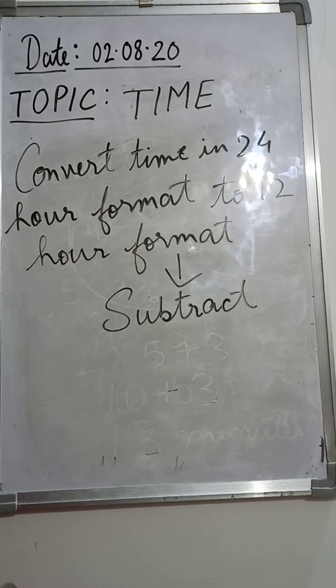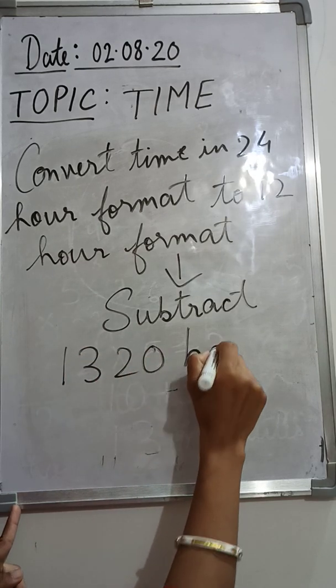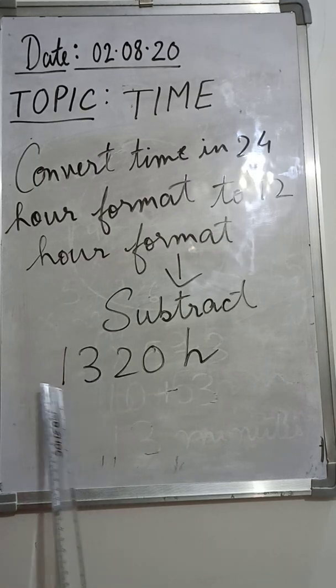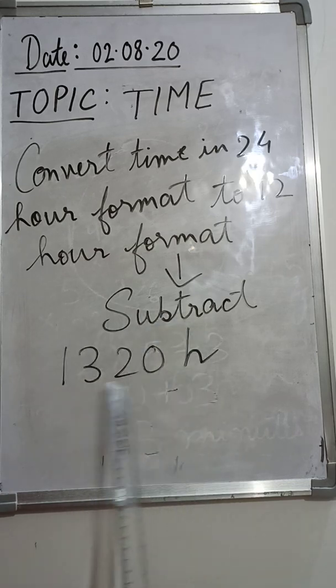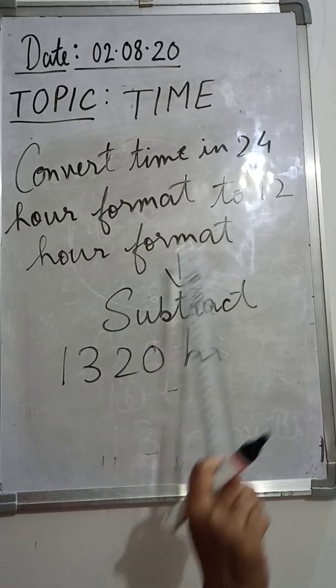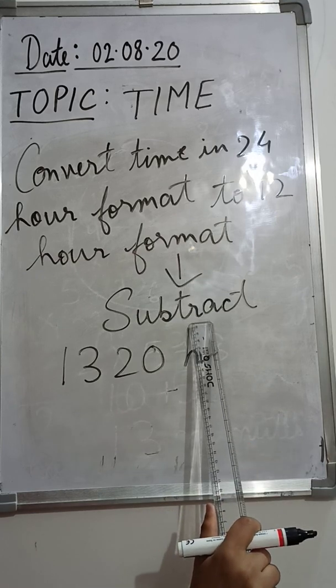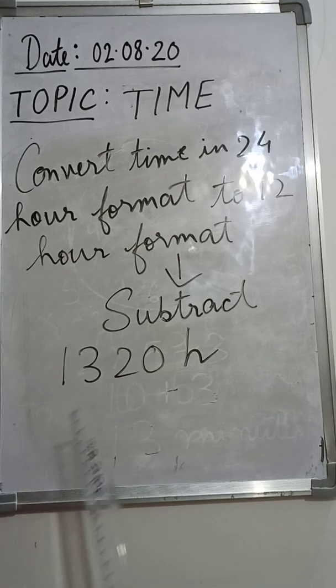Okay. So suppose your time is given as 13:20 hours. Okay. So you can see the hour part is more than 12. That means it's the 24-hour format. You can easily find out this is the 24-hour format. So we want to convert this number to 12-hour format. So what I have written here, you have to subtract. You have to subtract how much? You have to subtract 12 from the number. Okay. So we are going to subtract 12 from this number.